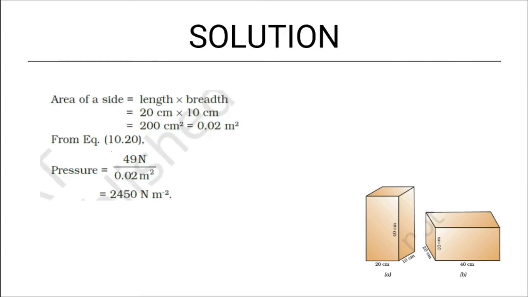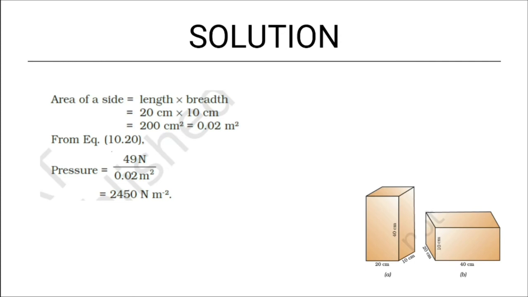Now what you have to do? Find out the pressure. For one case, 20 by 10. Okay, we will take 20 by 10. That will give you 200 centimeter square. Now if I want to convert it into meter square, I will divide it by 10,000. Because 1 meter is what? 100 centimeters. So 1 meter square will be 10,000 centimeter square. So you have to divide it by 10,000 and that will give you 0.02 meters square.